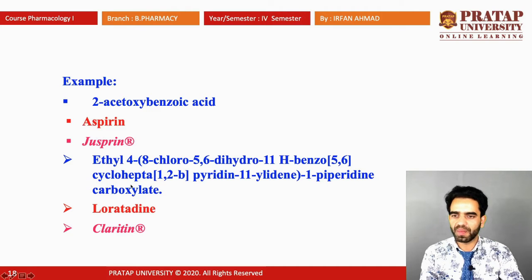Similarly, in this example, ethyl 4-(8-chloro-5,6-dihydro-11H-benzo[5,6]cyclohepta[1,2-b]pyridin-11-ylidene)-1-piperidinecarboxylate is a long name. This is the scientific name, but in prescriptions we write it as loratadine, and Claritin is the brand name.